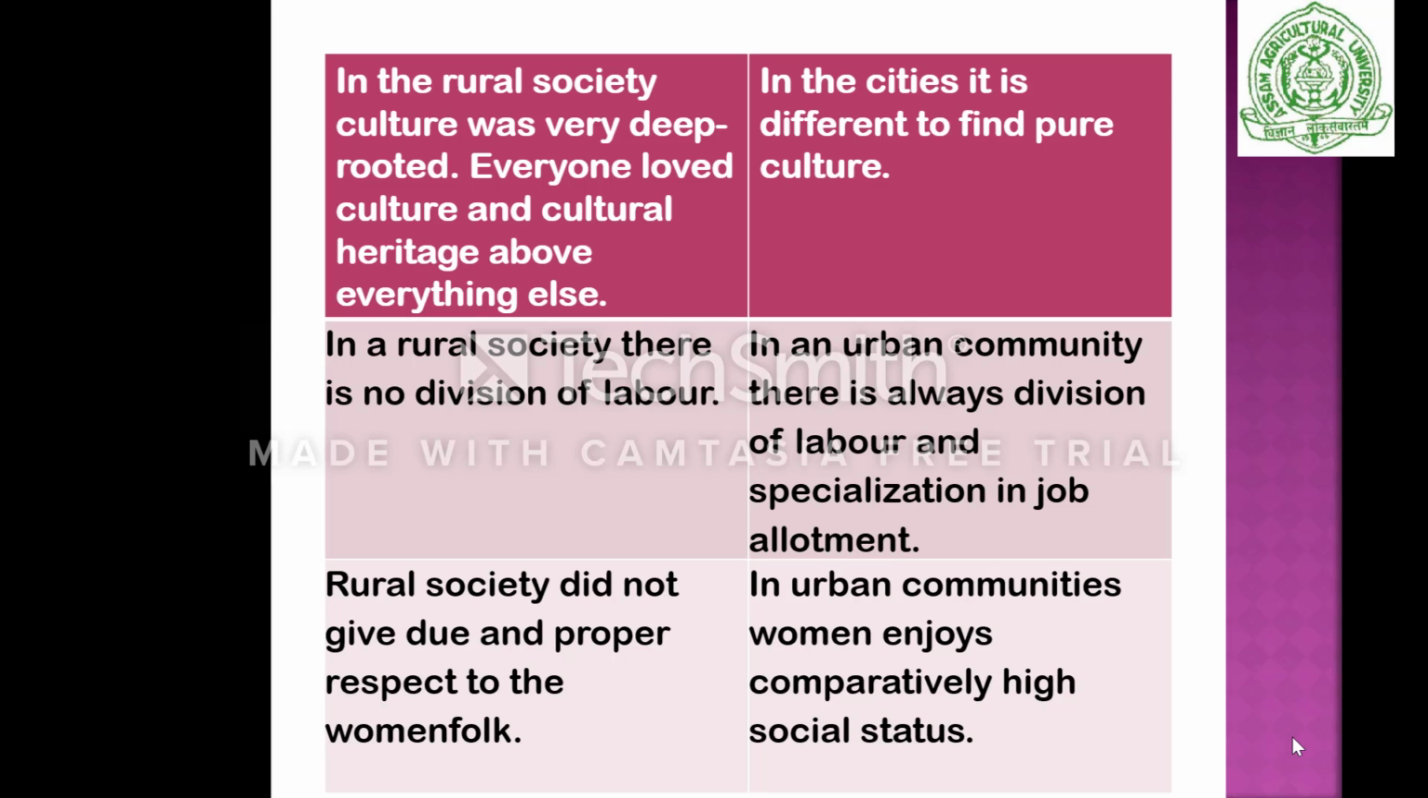In rural society, there is no division of labor. It means they respect their work culture. There is no division; everyone should do any job, any work. But in the urban community, there is always division of labor and specialization in job allotment, because if someone has a specific skill, then he should get the specific job. So labor division is very specific in urban areas.